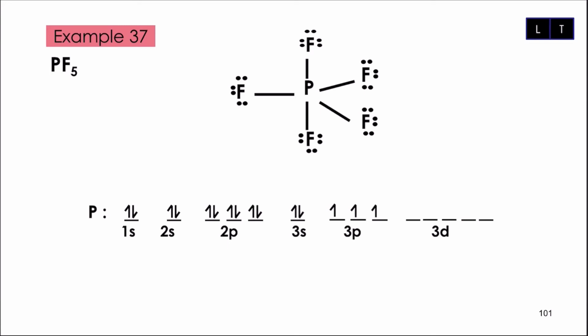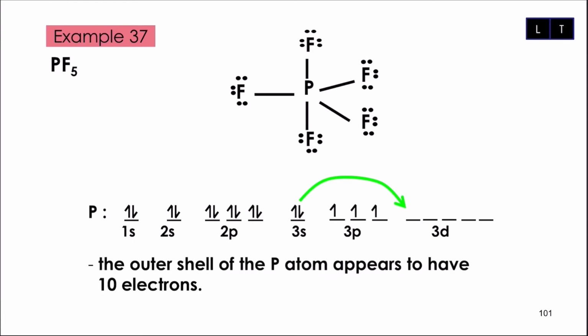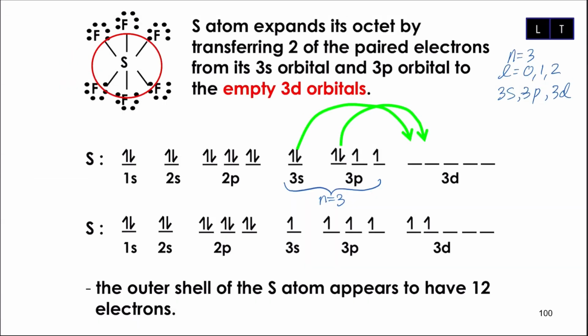PF5 phosphorus, this is the Lewis structure that you have, and you can see that P has 5 bonding pairs. So it means that one electron from 3s orbital will be transferred to 3d orbital. That is why phosphorus boleh dapat 5 bonding pairs. That is why kalau awak nampak kita ada 6 unpaired electrons here in n equals to 3, the third energy level, to understand about 6 bonding pairs.